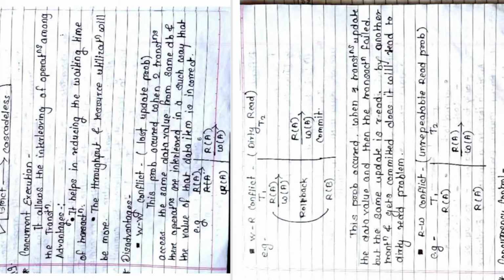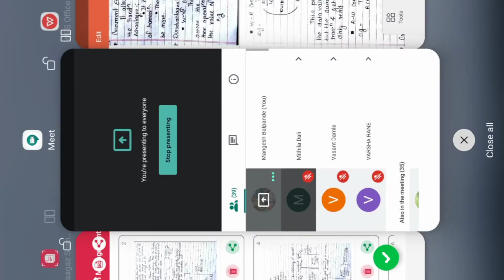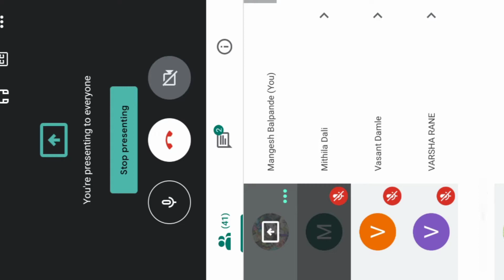It helps in reducing the waiting time because both the transactions can execute concurrently, so waiting time will get reduced. And the throughput and resource utilization will be more. Definitely, the resource utilization will be more.